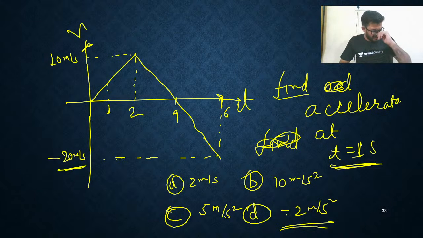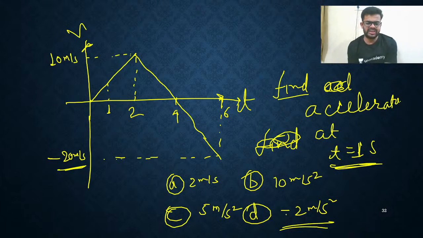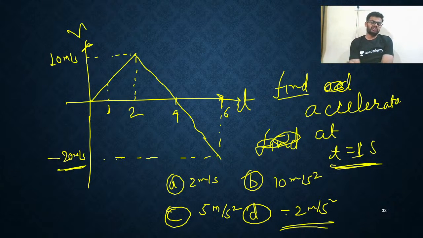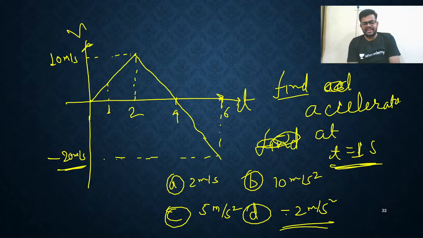Alone, Rishi? My dear, why are you alone? Hi. So, my dear friends, which of the following is the correct answer? Acceleration at t equal to 1 second. Yes, you can answer. What time do you come online daily? My dear, 9 p.m. I always used to come online at 9 p.m. Okay.